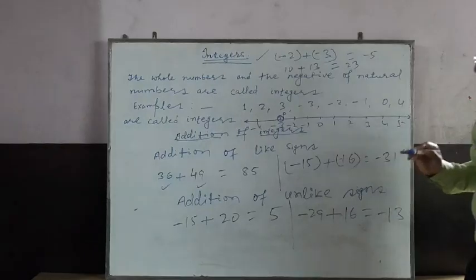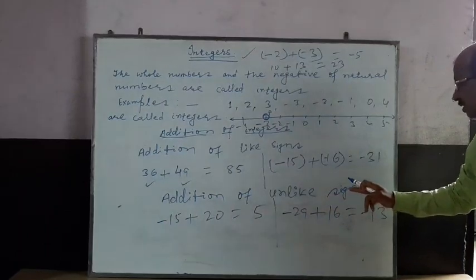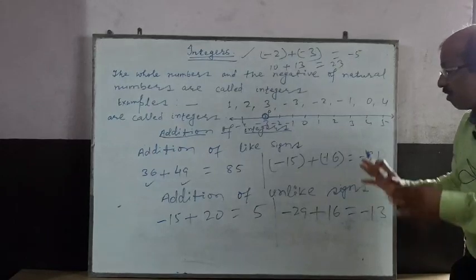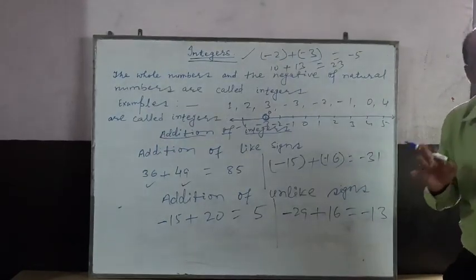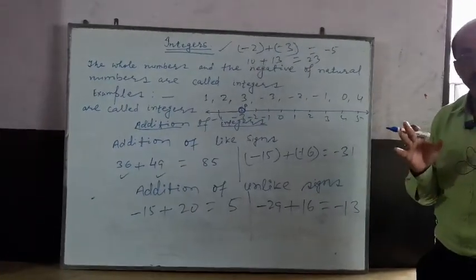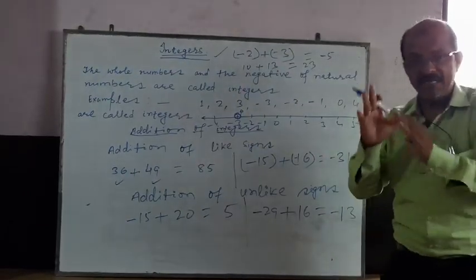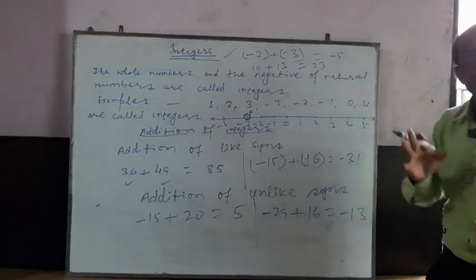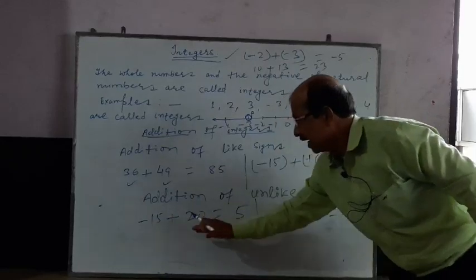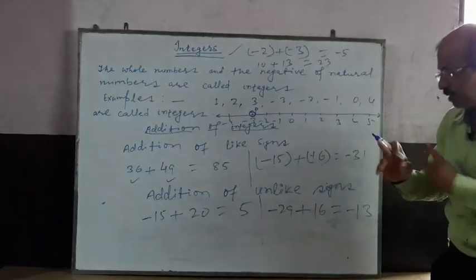Now I am going to tell you addition of integers of unlike sign, when the integers are of unlike sign. Unlike sign means negative and positive, minus and plus. If two numbers are given, and their signs are opposite, it means one contains minus and the other plus. How can you add? I am telling you the addition.